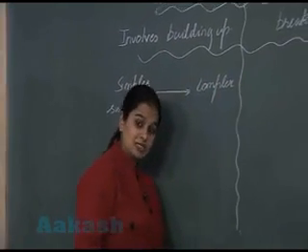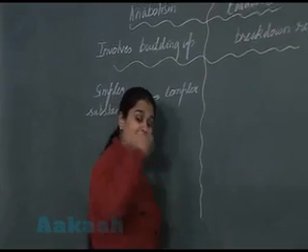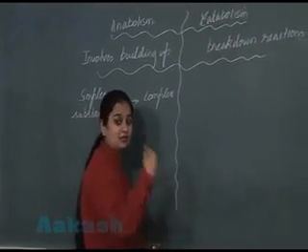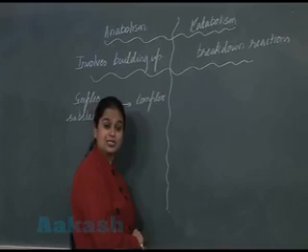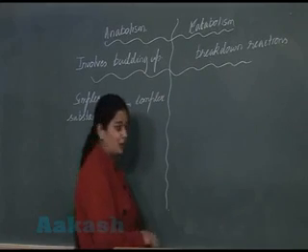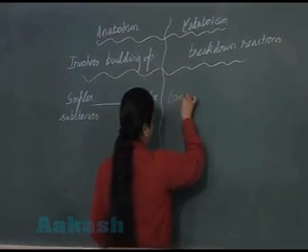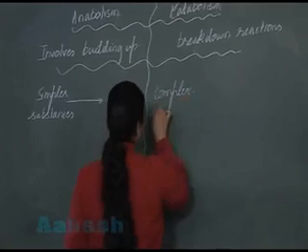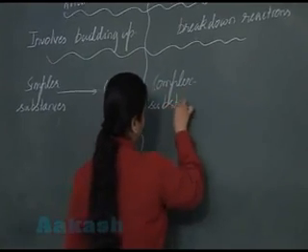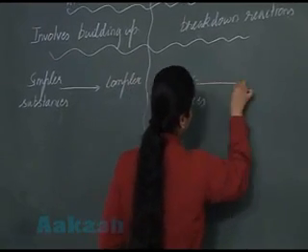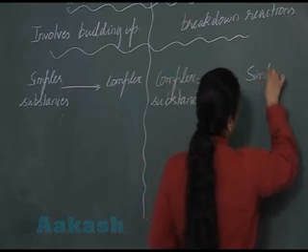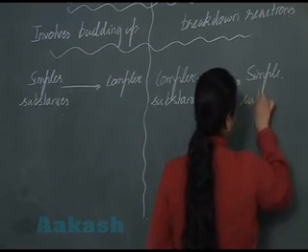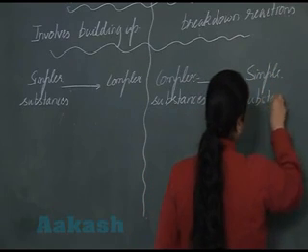In catabolism, complex substances undergo breakdown, and after the breakdown there is formation of simpler substances.